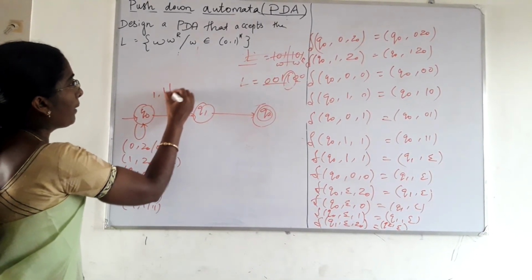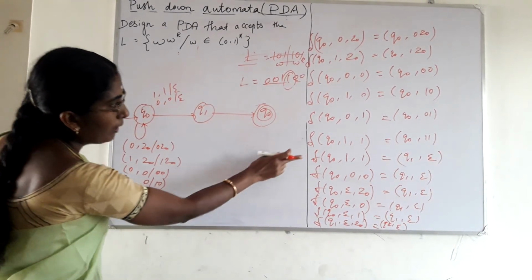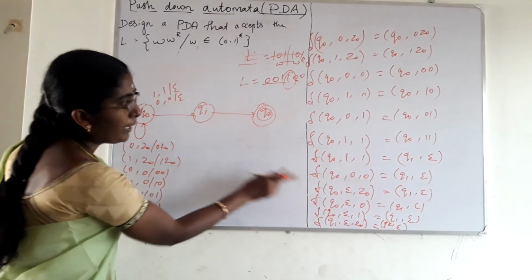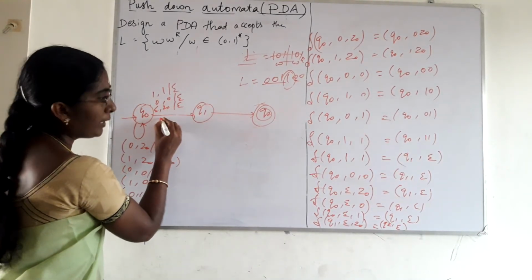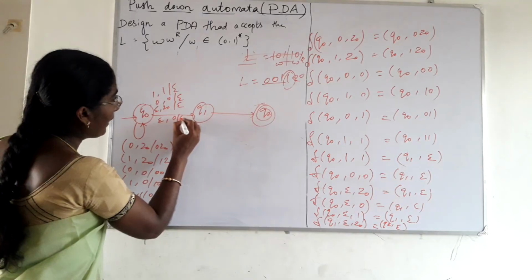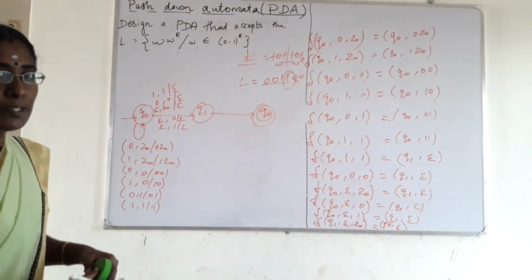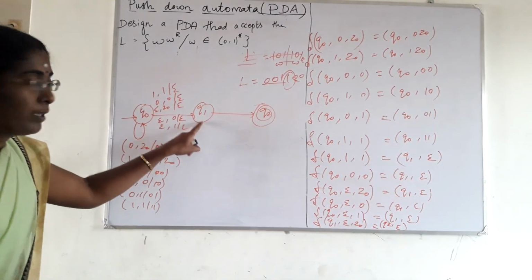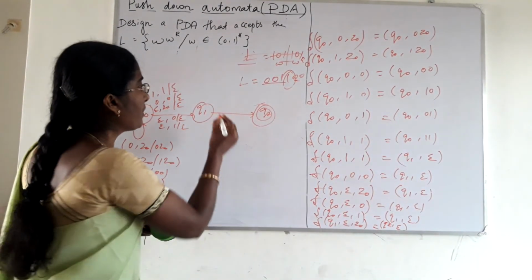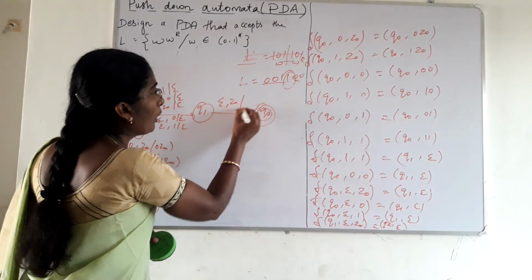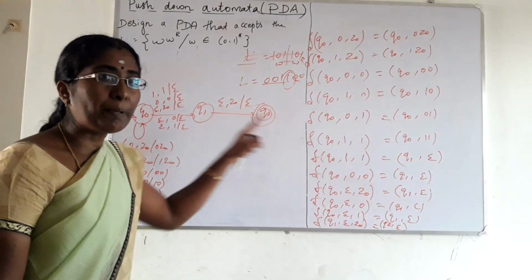1 comma 1 by epsilon, 0 comma 0 by epsilon, epsilon comma Z0 by epsilon, epsilon comma 0 by epsilon and epsilon comma 1 by epsilon. These are the transitions from Q0 to Q1. And what is the transition from Q1 to Q2? Only one transition, epsilon comma Z0 by epsilon. This is the graphical representation of the PDA.